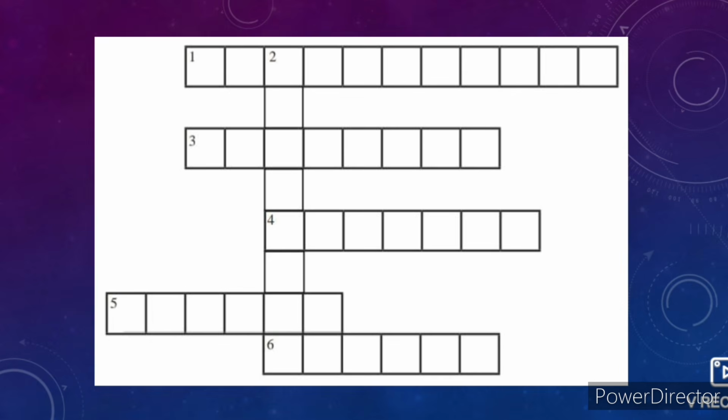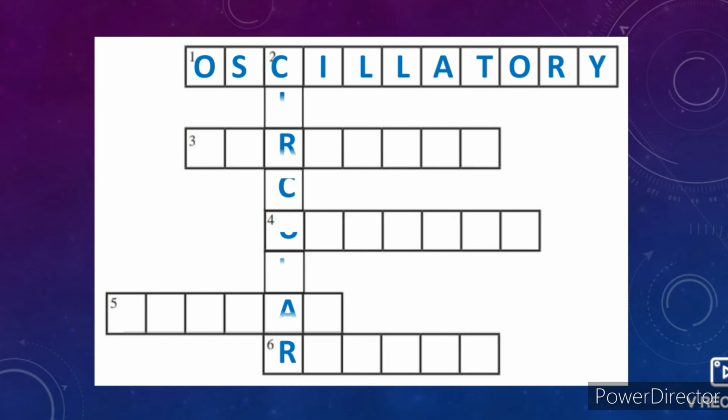Answer. 1. A spring is stretched and one end is released. Answer. Oscillatory. 2. A minute hand. Answer. Circular. 3. A seesaw. Answer. Periodic. 4. Children in a march past.